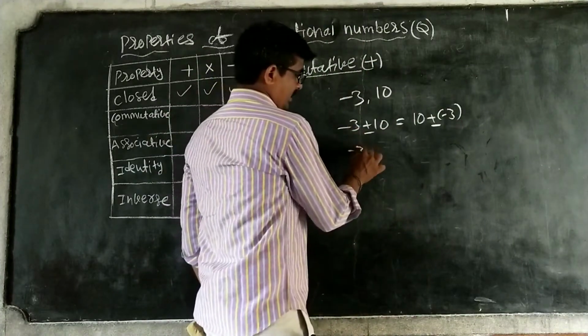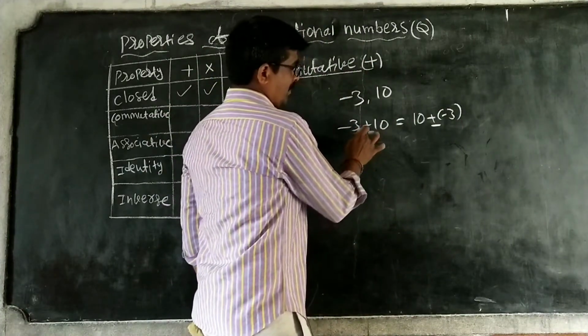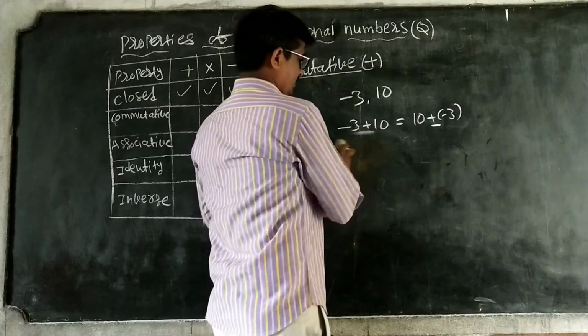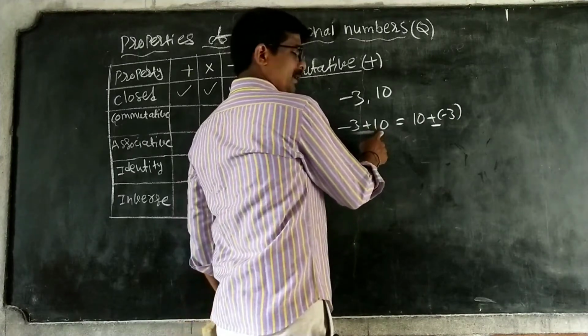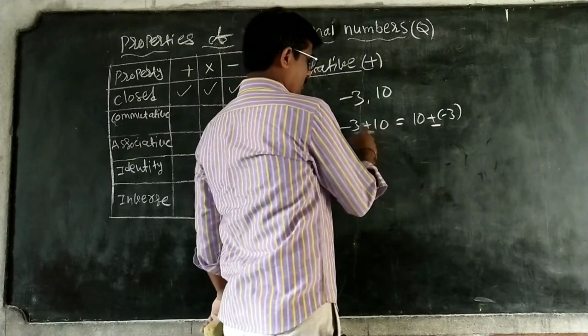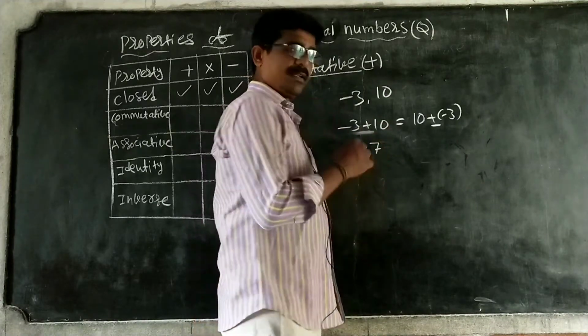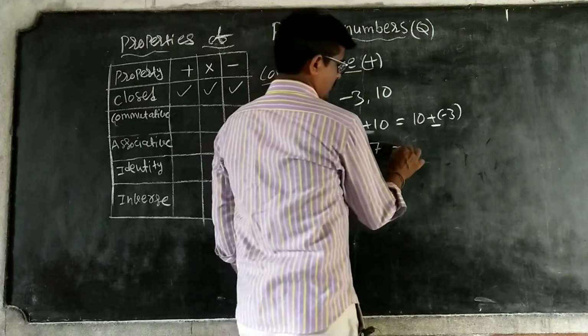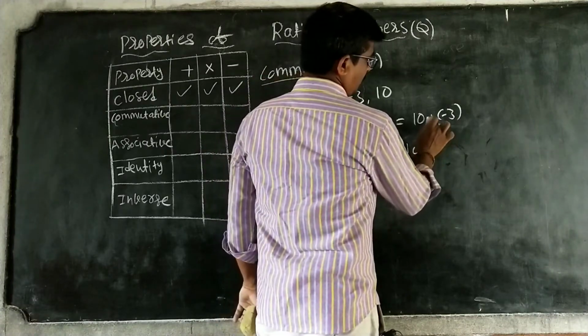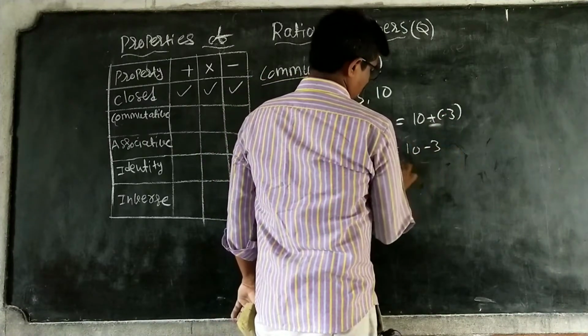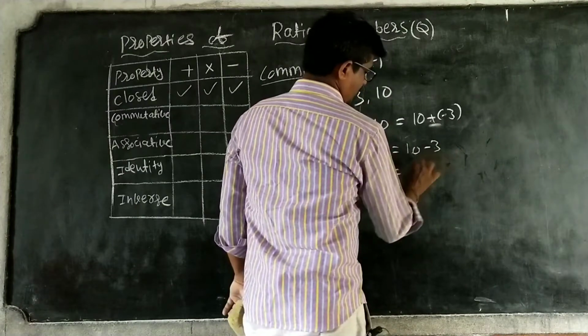Minus 3 plus 10 means 7, because 10 is a big number and 3 is a small number; big number minus small number is 7, and the big number takes the sign. Next, 10 plus minus 3, that is equal to 10 minus 3, which is 7.